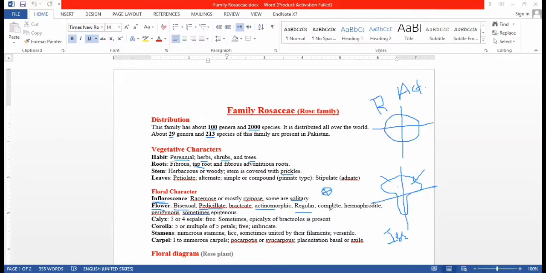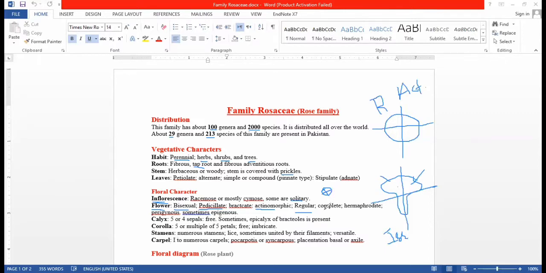A complete flower is one which possesses four parts: calyx, corolla, androecium and gynoecium. Stamens together are known as the androecium. Carpels in the flower are together known as the gynoecium.